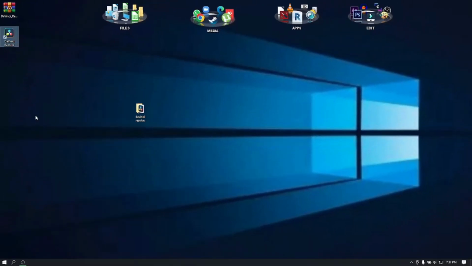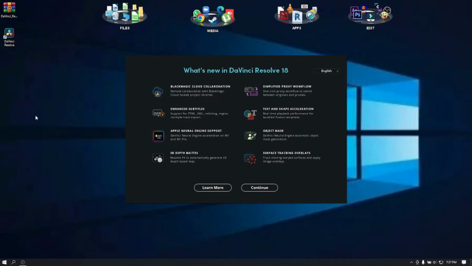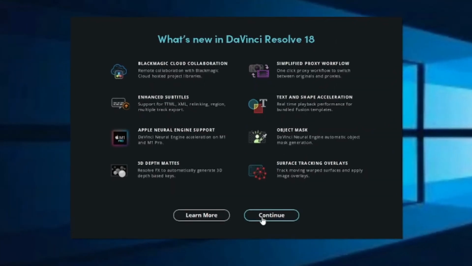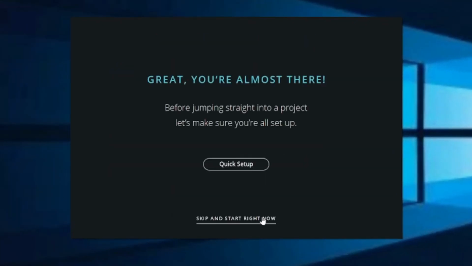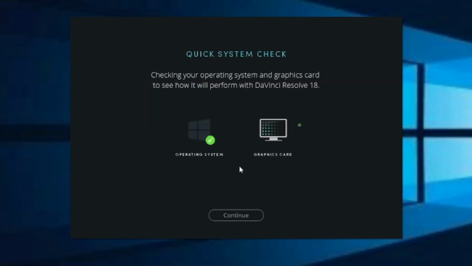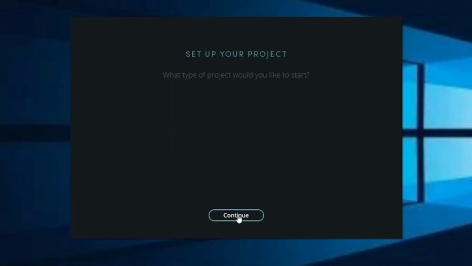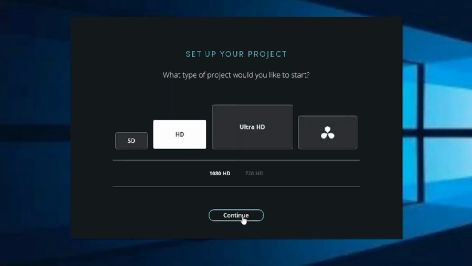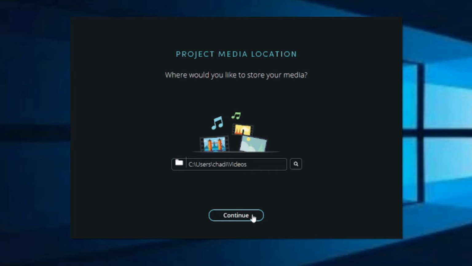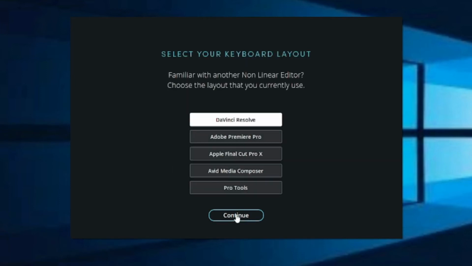Double-click to run. Opening this app for the first time, quick setup is needed. Click Continue. And click Quick Setup. Here you will know if your operating system and graphics card can run this apps. Select Ultra HD, and click Continue. Browse where you want to save your project, and click Continue. Again click Continue, and lastly, click Start.